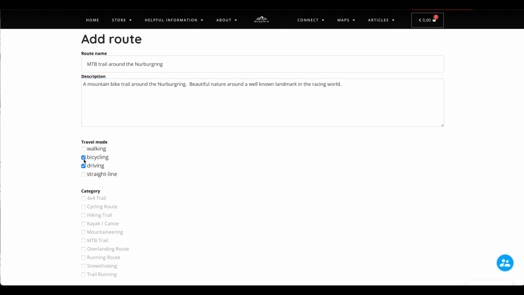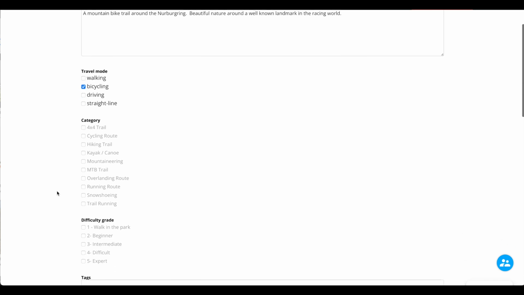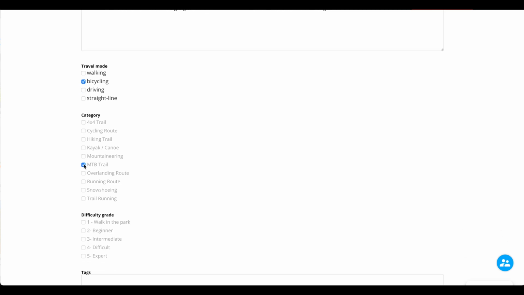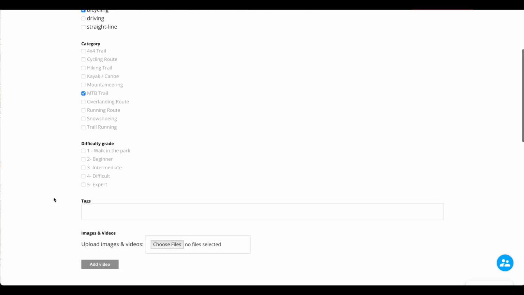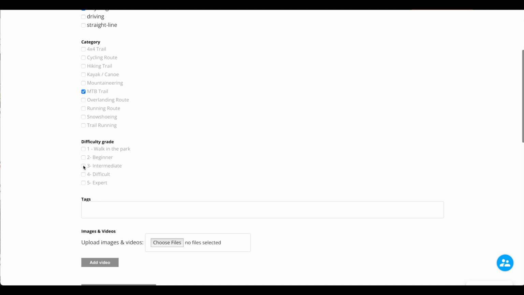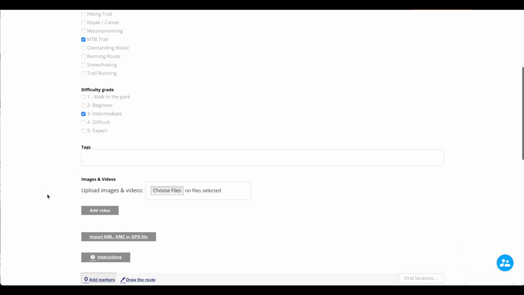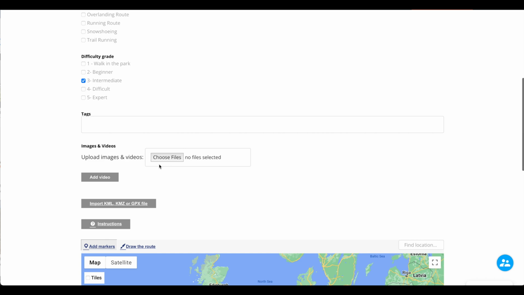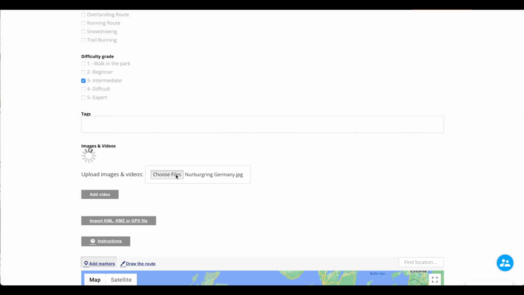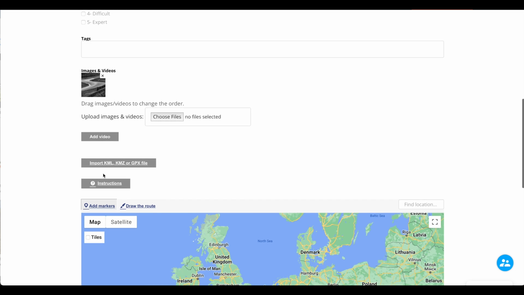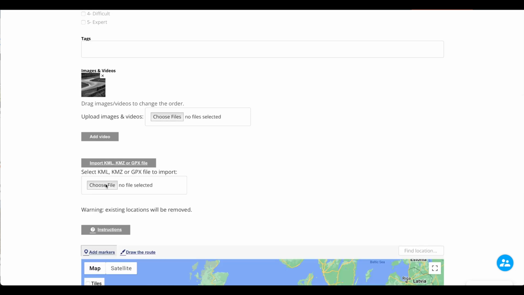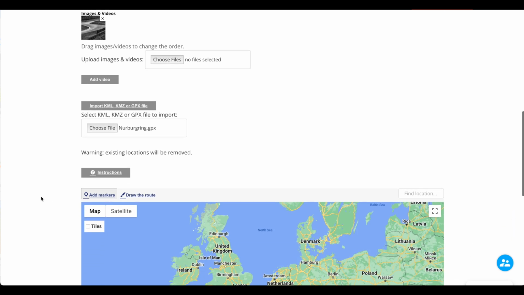Travel mode only applies when you manually select a route, but still pick the one that is most appropriate. After that, choose a correct category and difficulty grade. You can add possible tags and images. Then you select and import the KML, KMZ or GPX file which will show up on the map.